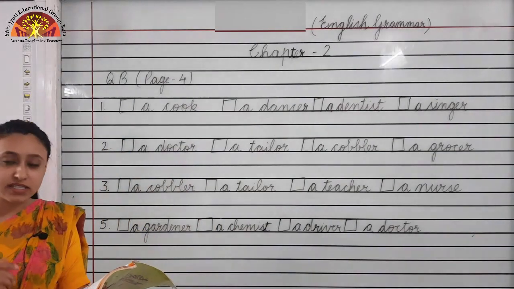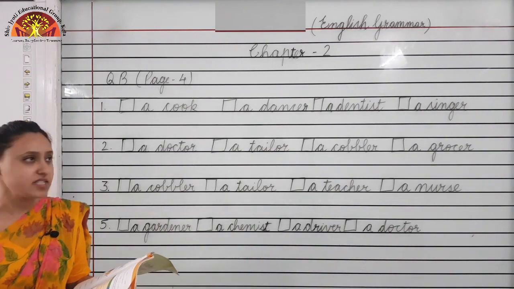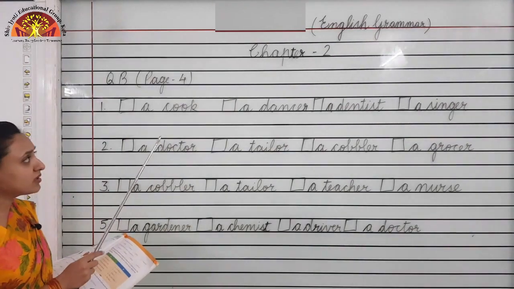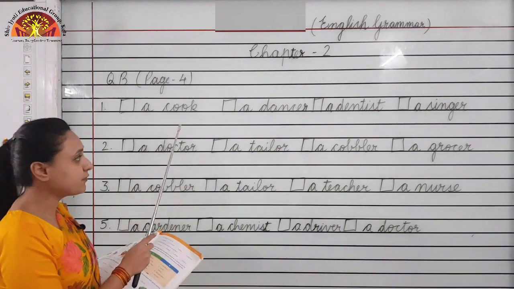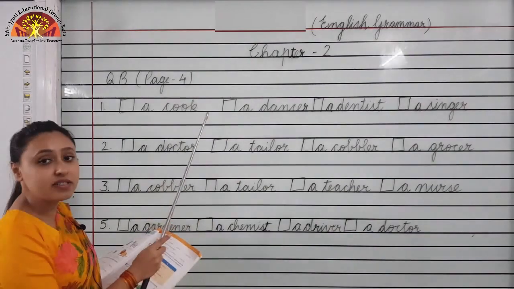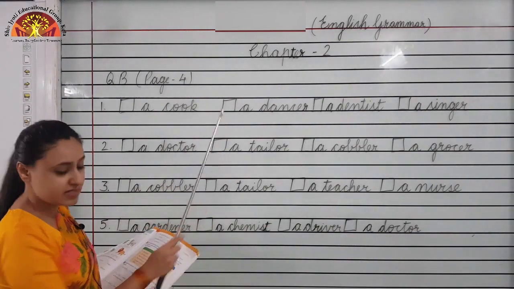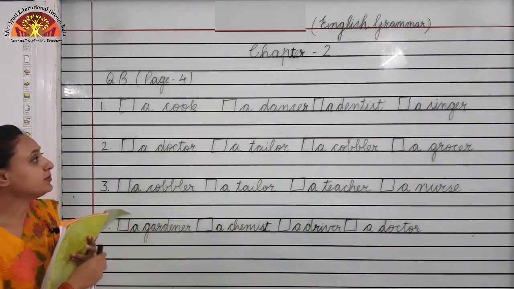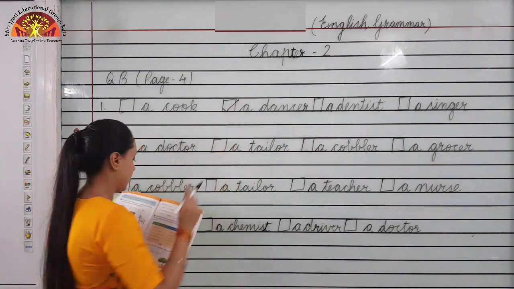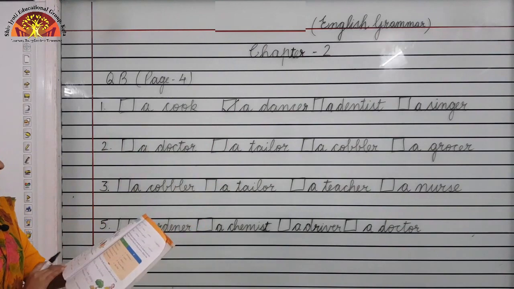Let us see question 1. Who dances on stage? Let us see the options. A cook? No. Cooks are served tasty food. A dancer? Yes. Dancer dances on stage. So, the correct answer is dancer. Tick here. Okay. Now, question 2.